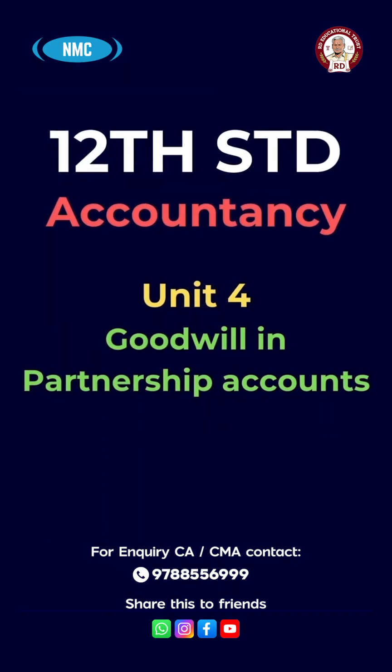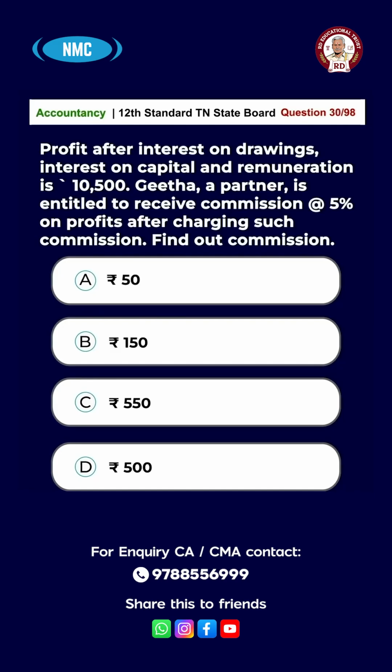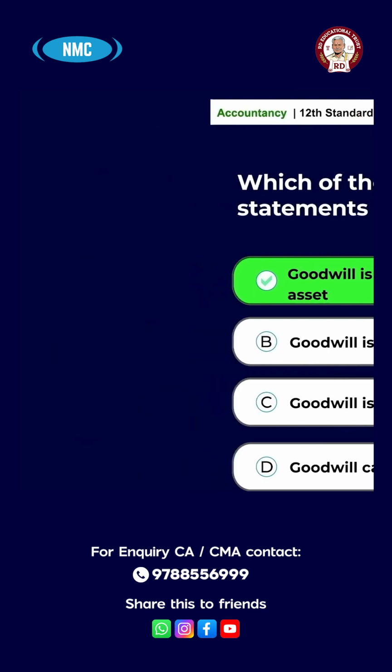Unit 4, Goodwill in Partnership Account. Question number 31. Which of the following statements is true? Option A, goodwill is an intangible asset. Option B, goodwill is a current asset. Option C, goodwill is a fictitious asset. Option D, goodwill cannot be acquired. The answer is option A, goodwill is an intangible asset.